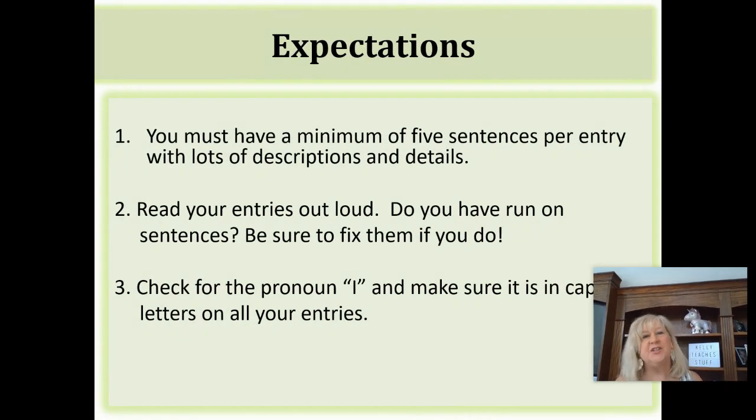So expectations, first of all, make sure that in your entries you have a minimum of 5 sentences per entry with lots of description and lots of details along the way to make your writing pop. When you're finished with your entry, make sure that you're reading your work out loud. Do you have run-on sentences? And you'll know if you have run-on sentences if you're reading correctly, right? You're only going to stop when there's a period or pause if there's a comma.